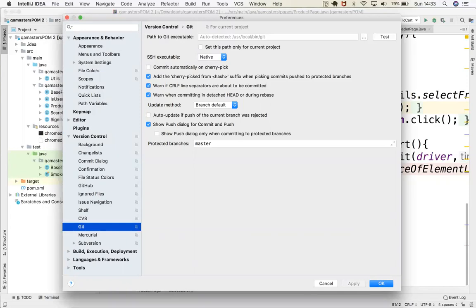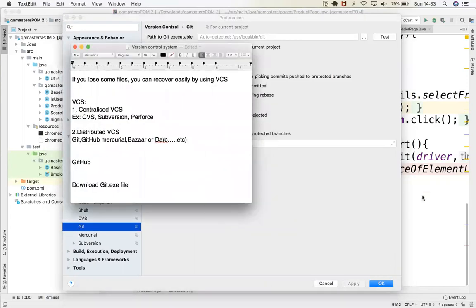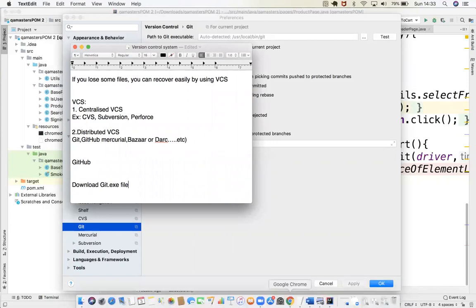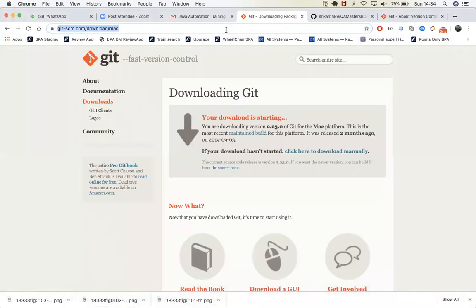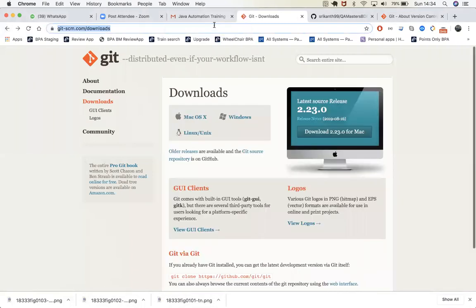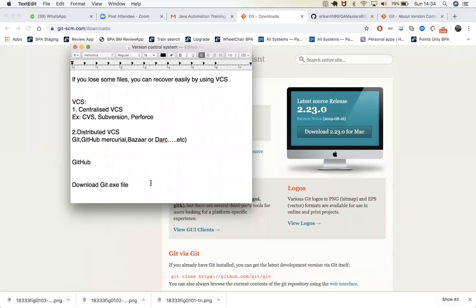So that's the one thing to do: you need to download this git.exe file from this software, and verify the configuration with IntelliJ IDEA in the settings. Okay, in the settings you will check that. That is there already.